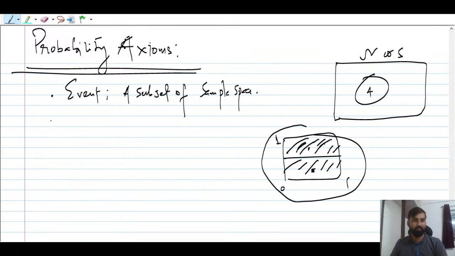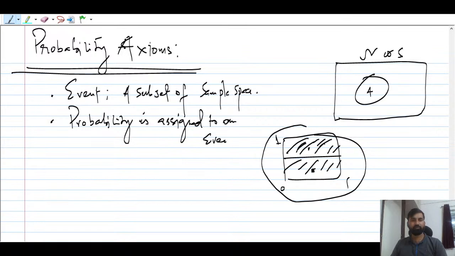So always remember, the probability is assigned to an event. I think this is clear. Suppose A is the event here. So how will we write probability?